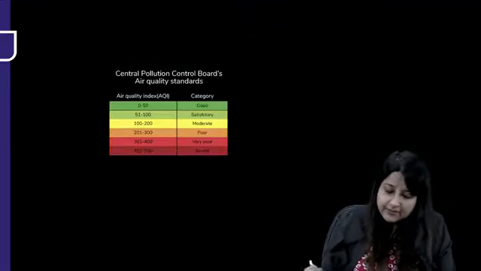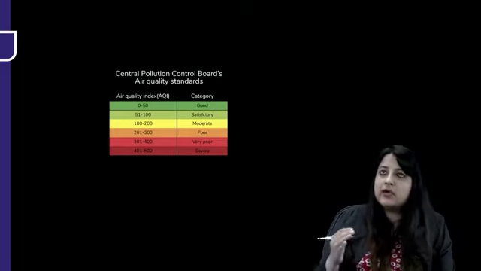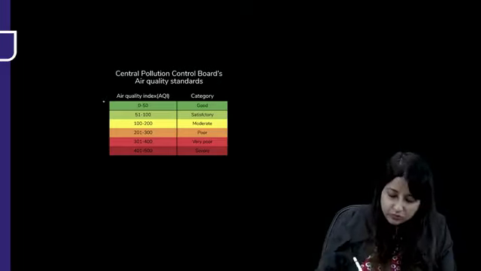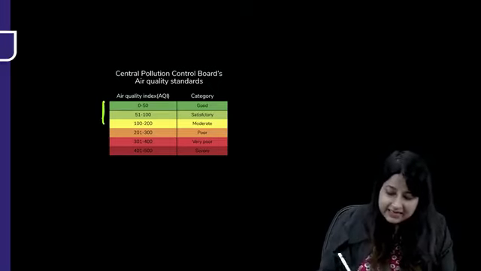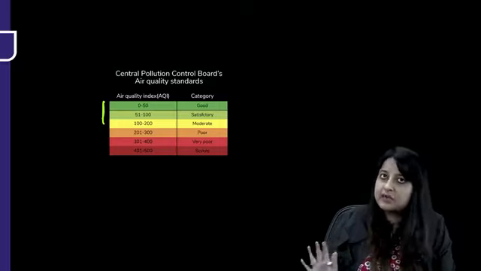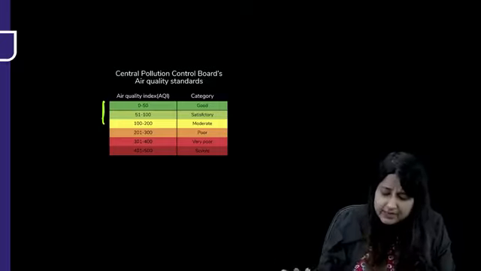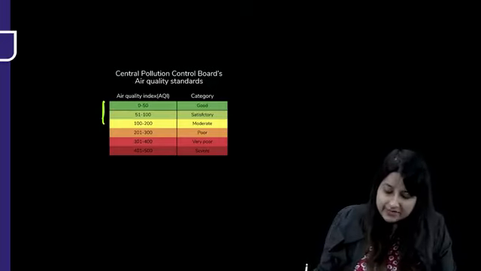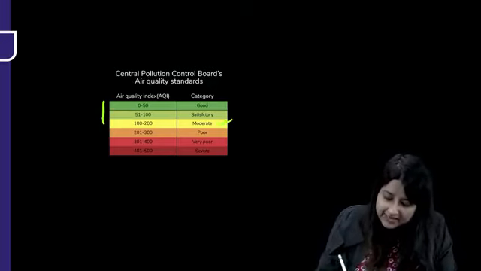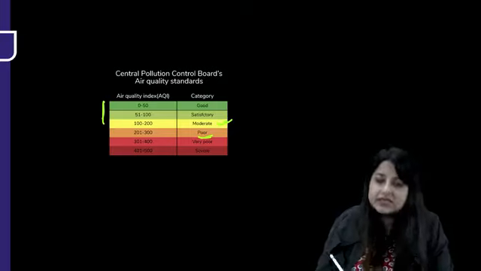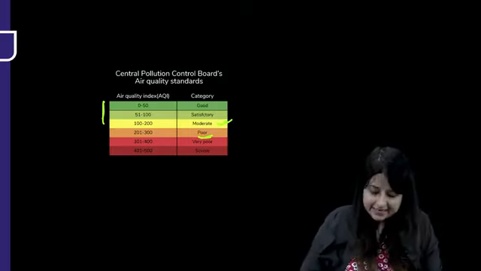So just look over here. If the AQI, now you know at green color the traffic is moving, so good. Two shades of green, dark and light green: good and satisfactory. AQI 0 to 50, 51 to 100. Up to 100 AQI is okay. Then 101 to 200 yellow, moderate category, and 201 to 300, orangish kind of thing, that's poor.